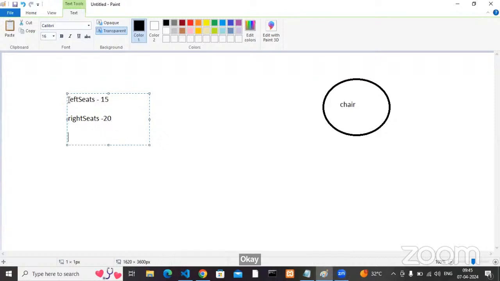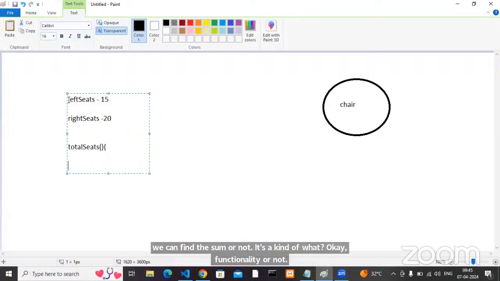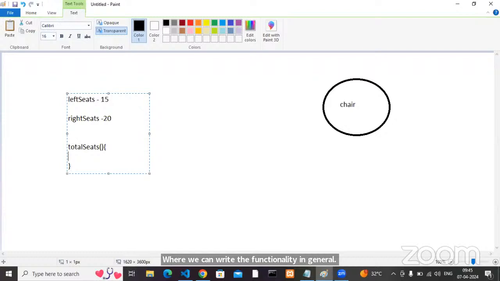Now I want to find the total seats. How can we find total seats? Left side seats plus right side seats. Just we can find the sum or not. It's a kind of functionality or not. Where can we write the functionality in general? We can write one function, just we can write some functionality or not.